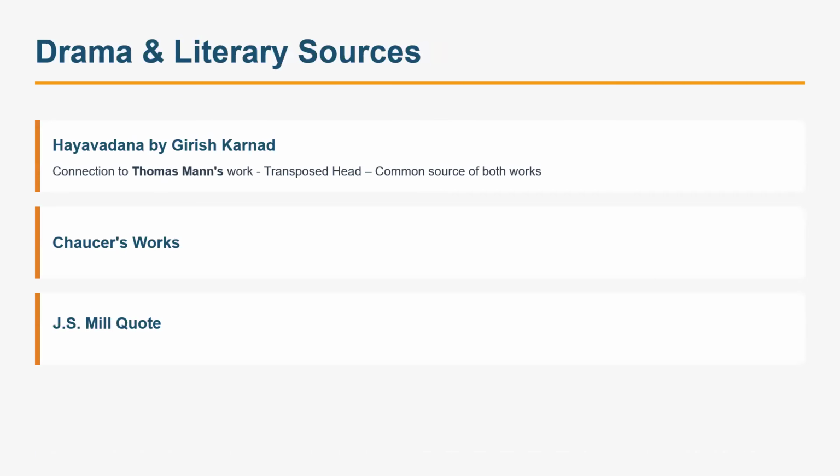Right? This is a very famous question, Hayavadana, Girish Karnad's work. We know that it is borrowed from Thomas Mann, but basically it comes from the Indian epic. Okay, so that option you could have selected. Chaucer's work, right? Chaucer's work, not Pilgrim's Progress, that is Canterbury Tales, okay, and for all other works they have given a short description. Even the line was on The Legend of Good Women also. So very easily you could have arrived at the answer if you know the basic plot of that.